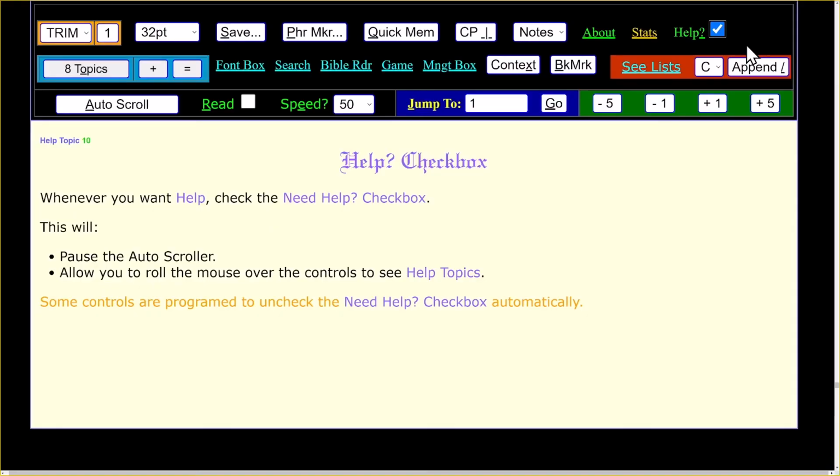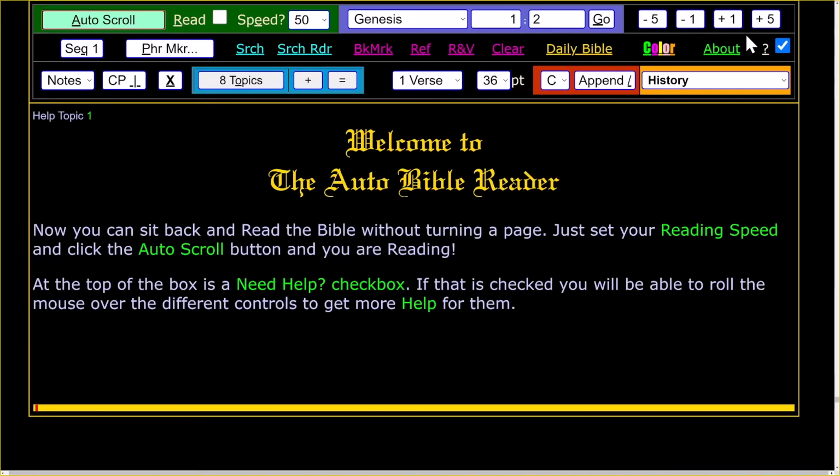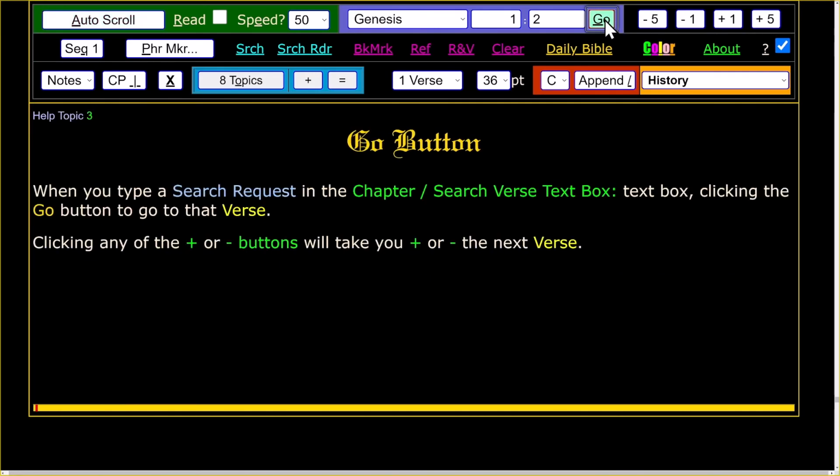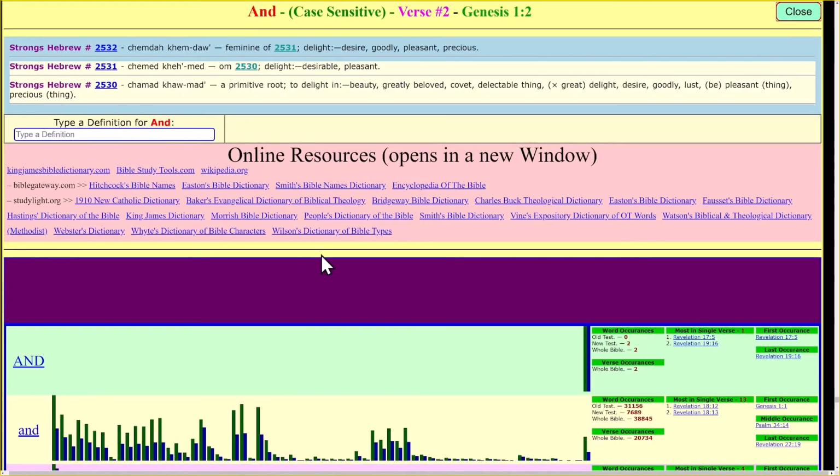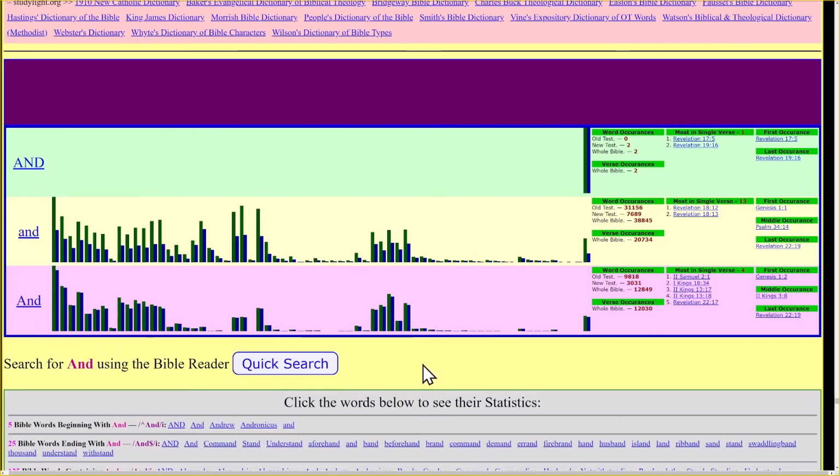Now there's one more thing I wanted to go over with you. When we were looking for the word "and" being the first word in each verse, that's not the same as when we go to our Bible reader and we go to this verse here, which has "and" in it, and we double click that, we've got our word stats. This chart here is different because this is dealing just with the word "and." It also splits it up into the different cases that it appears in the Bible. So this doesn't mean that it's the first one in the verse. This is all the occurrences of the word "and."